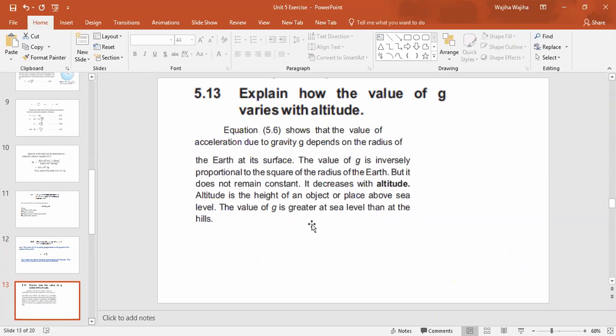Okay class, I am just giving you till question number 5.13. Some questions are very long, so it will take time to complete your notebook. In the next lecture, we will complete the rest of the exercise. If there is any question, you can ask me. Otherwise, I will end the lecture.